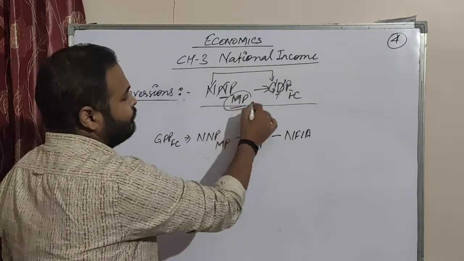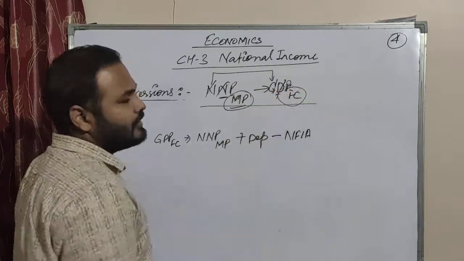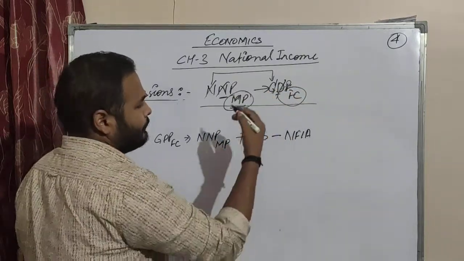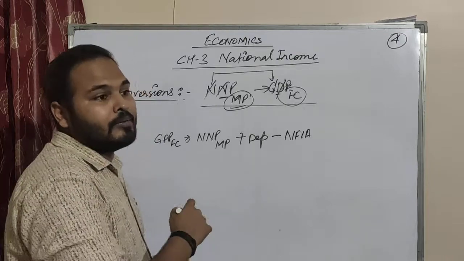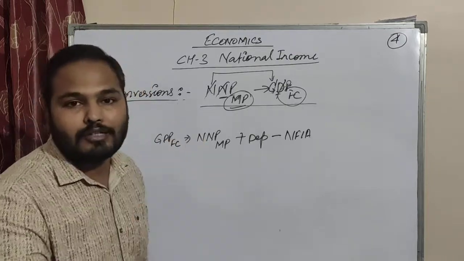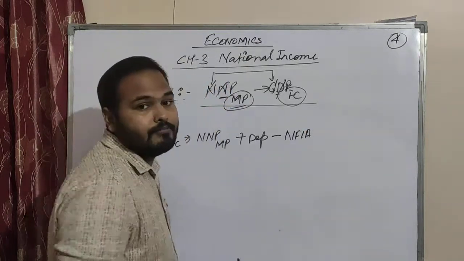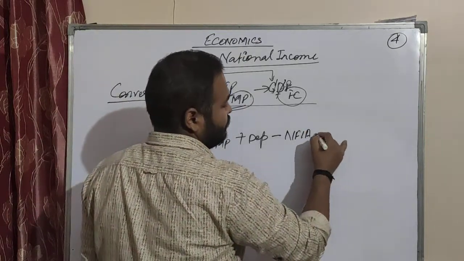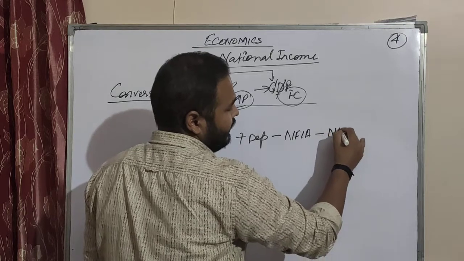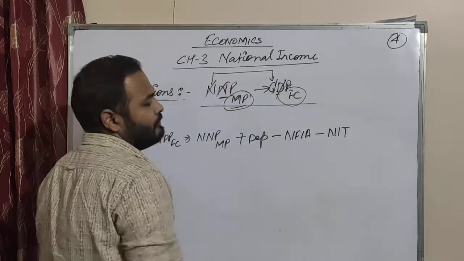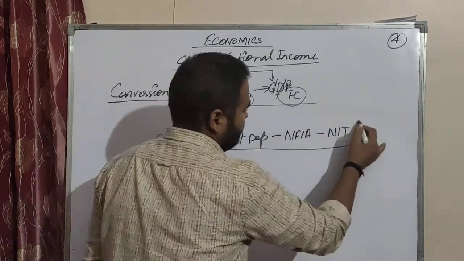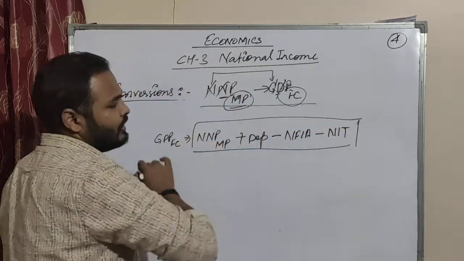So we have to see market price and factor cost. When we are converting market price to factor cost, what will you do? Think. You will minus NIT and it will become factor cost. So these things are there. This is how you are going to convert.